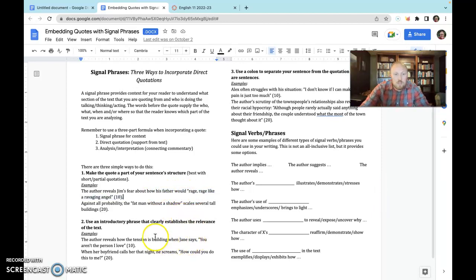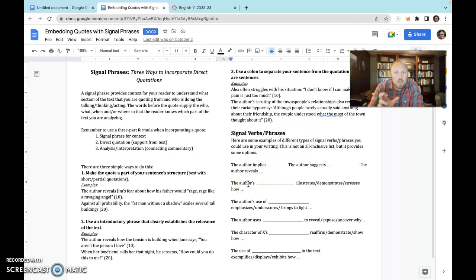Or you can use a signal phrase that actually has a speaker saying something. So in this case, Jane says, and when you have that kind of setup, then you put a comma before the quote. Or you can have a complete sentence before the quote as an introduction that could grammatically stand by itself, but in this case we'll use a colon that kind of says, hey, this is a complete sentence, and now I'm going to introduce the quote. And so those are all ways, format-wise, mechanically, that you can embed the quote.